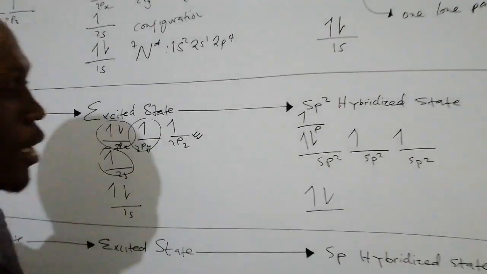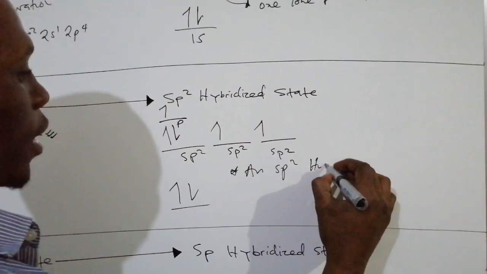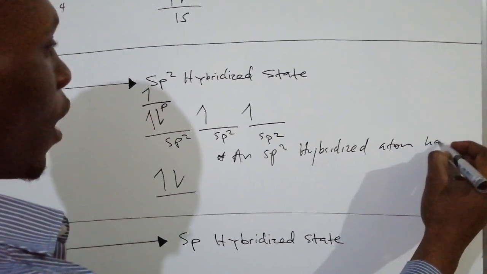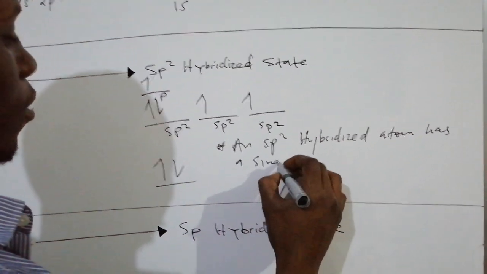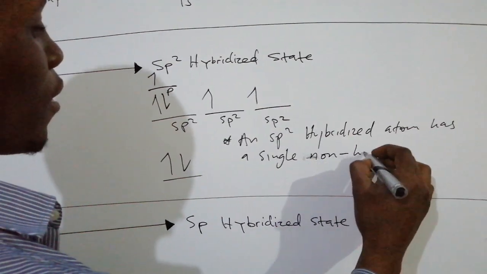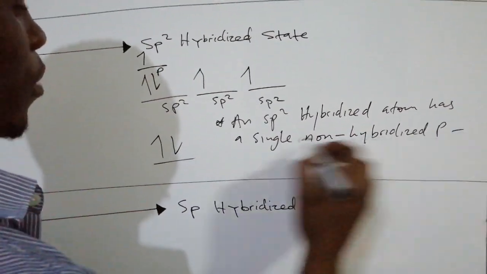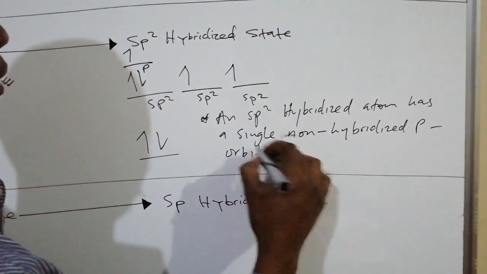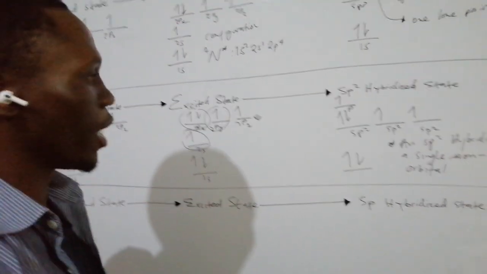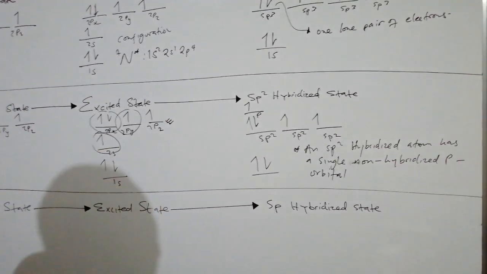So we'll notice that an sp2 hybridized atom has a single non-hybridized p orbital. And this is an illustration of how sp2 hybridization occurs in our nitrogen atom.